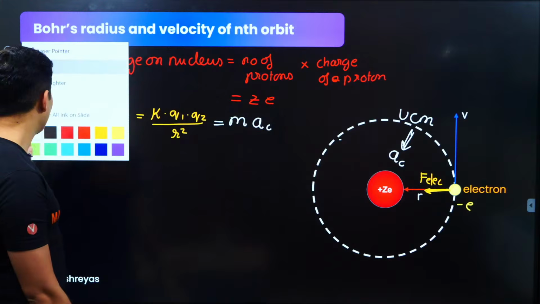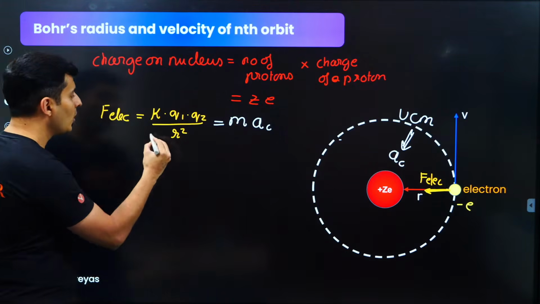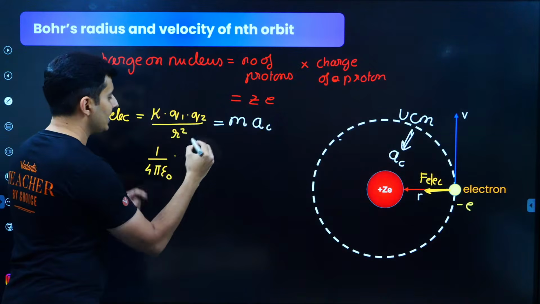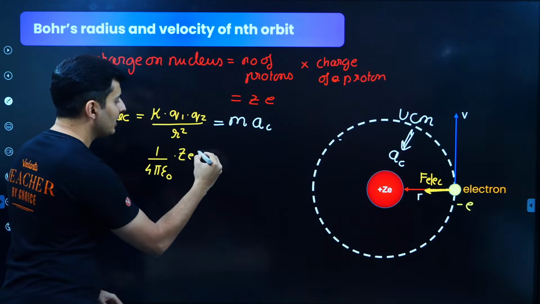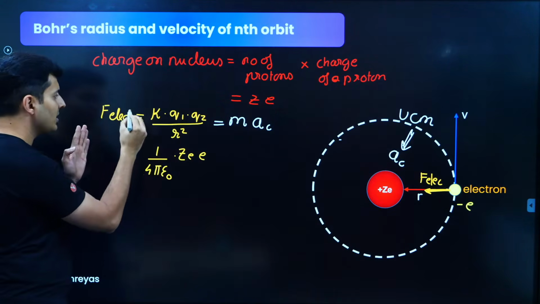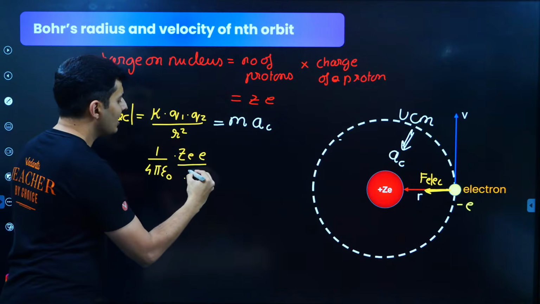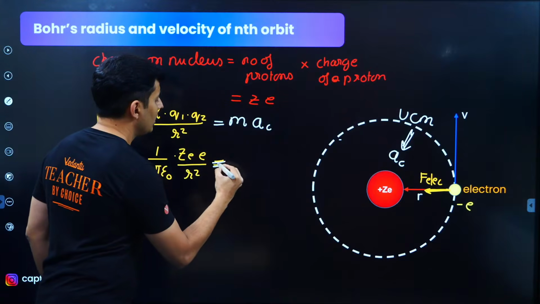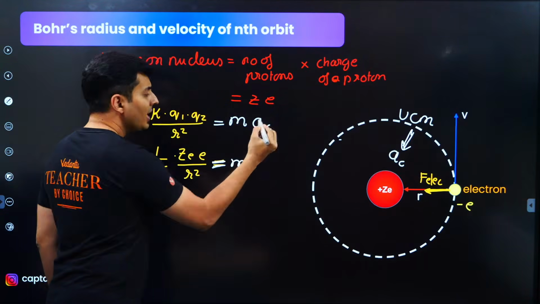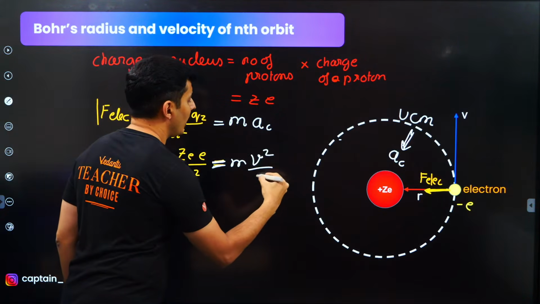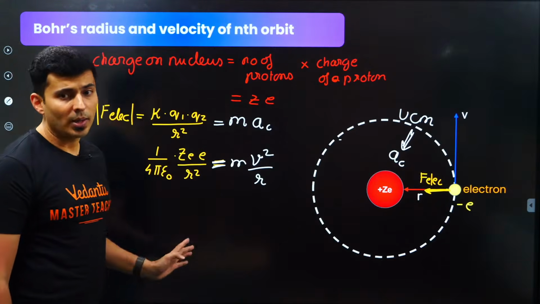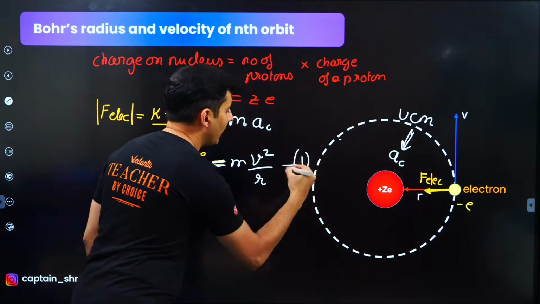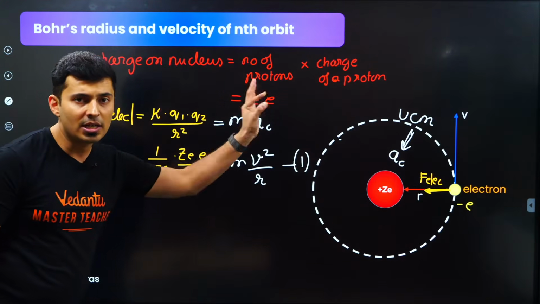Very good. Now, K is nothing but 1 by 4 pi epsilon naught. Q1 is ZE. Q2 is nothing but E, magnitude wise only. I'm just taking the magnitude of the forces, divided by R square, is equal to the mass of the electron times centripetal acceleration, which is V square by R. Everybody with me? This is equation number 1.